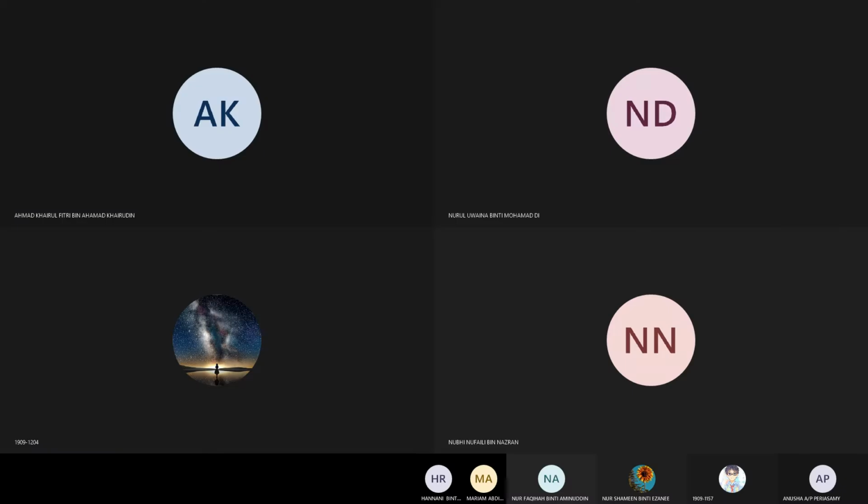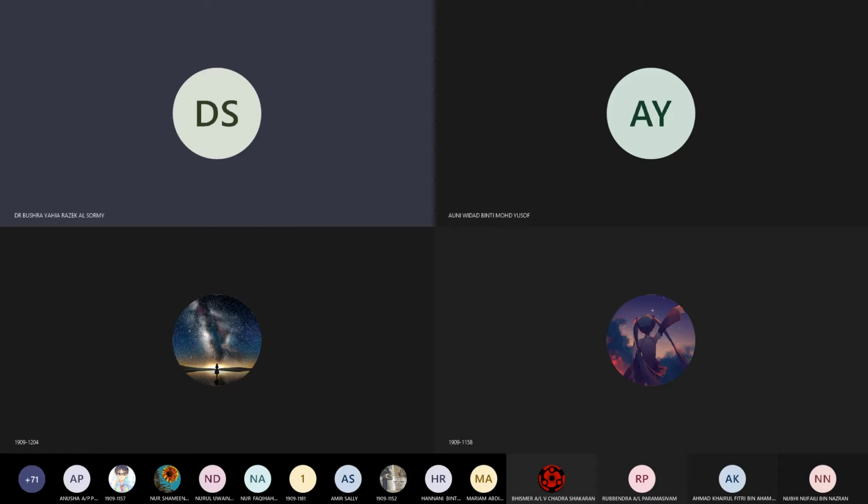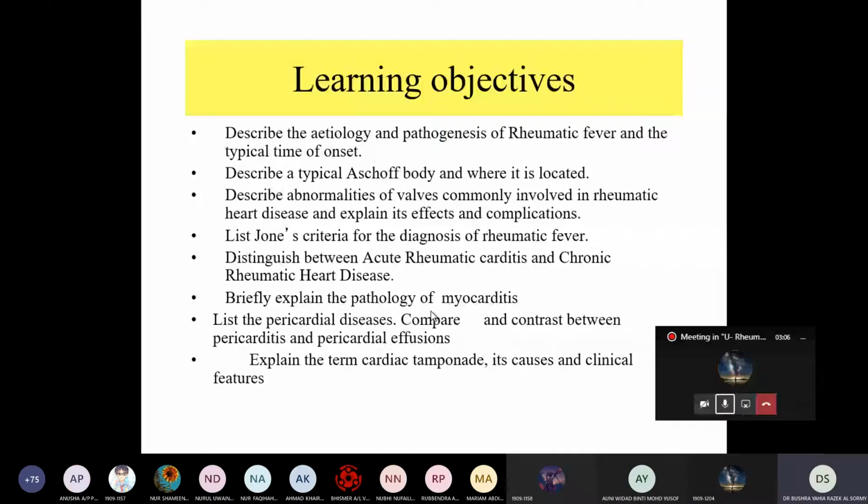Causes of rheumatic fever. Distinguish between the acute rheumatic carditis and chronic rheumatic heart disease. Briefly explain pathology of myocarditis. List the pericardial disease. Compare and contrast the pericarditis and pericardial effusion. Explain the term cardiac tamponade and its cause and clinical features. What is the acute rheumatic fever?